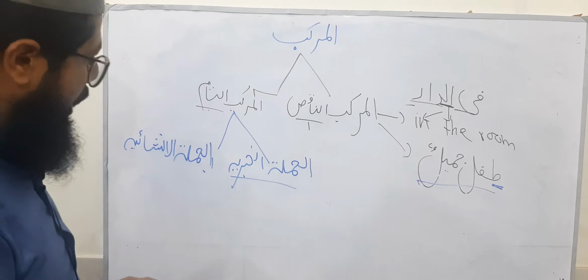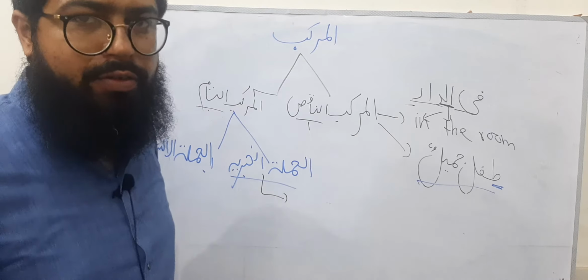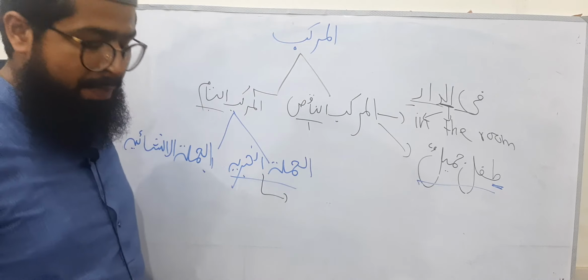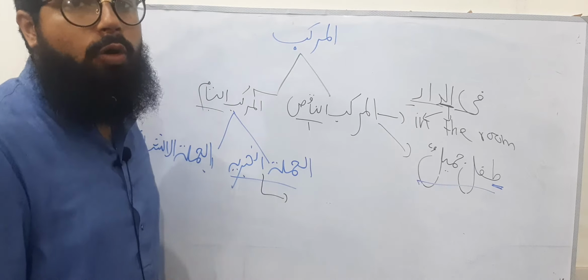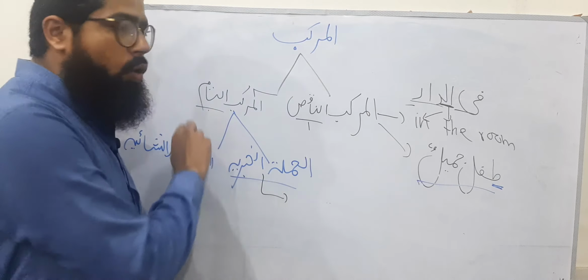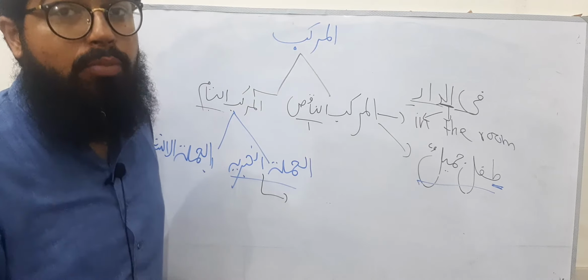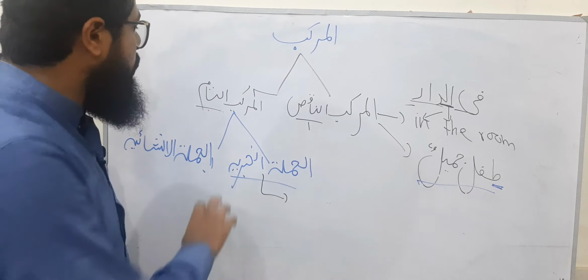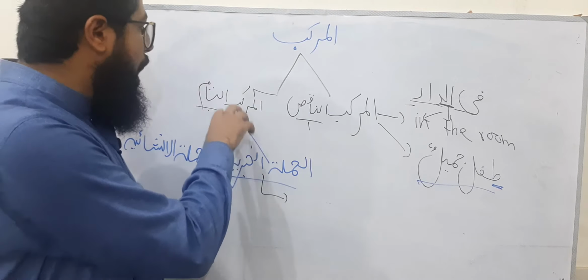Al-jumlatul khabariyya is a sentence which is considered as true or false. You know, al-murakkabut tam is also called kalam. It is also called jumla. It is also known as al-murakkabul mufid. So there are multiple names of the same terminology.